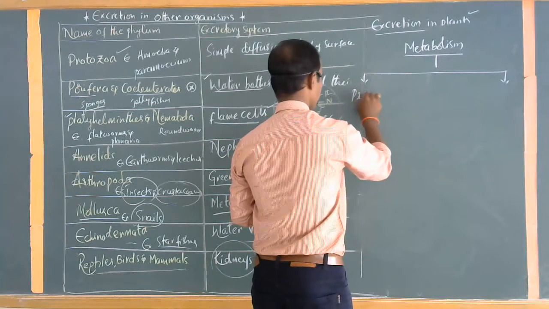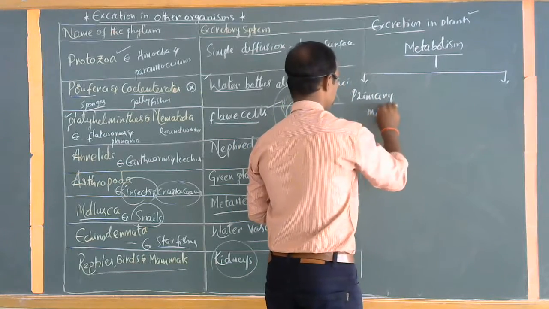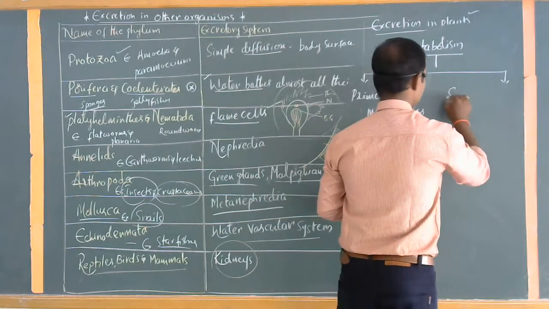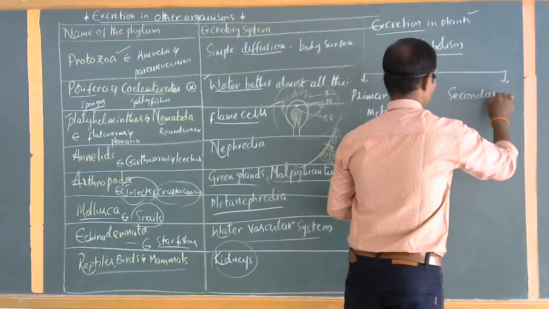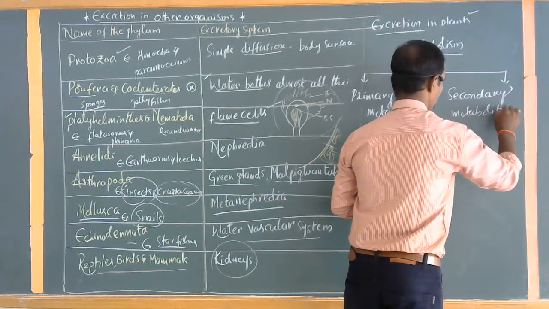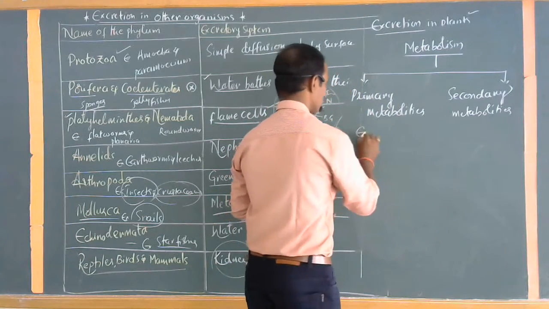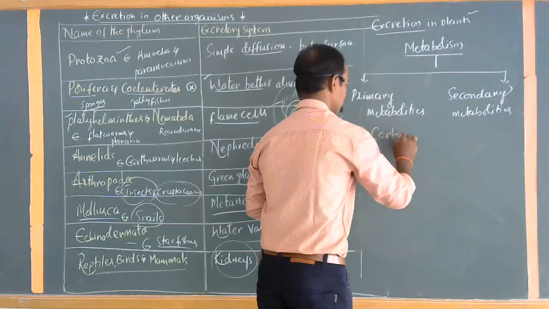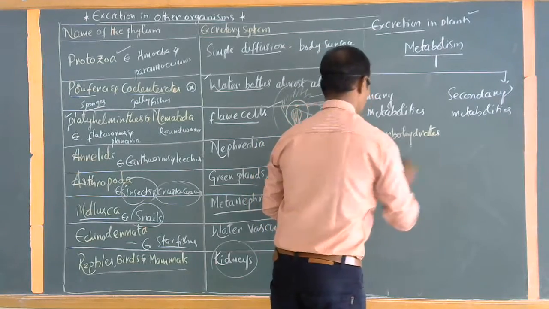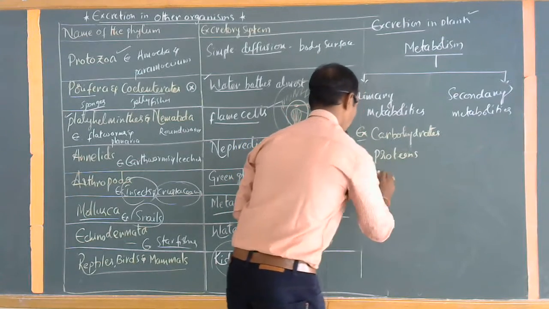See, primary metabolites, secondary metabolites. Examples for primary metabolites: carbohydrates, proteins, fats.